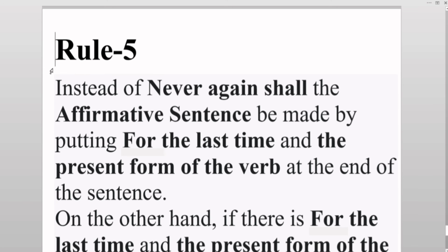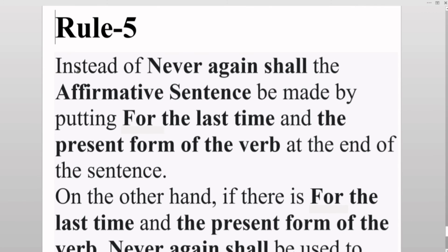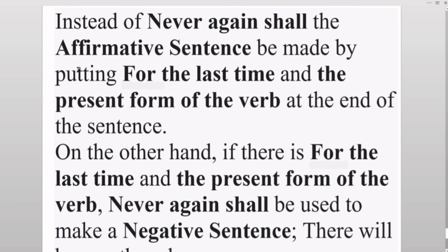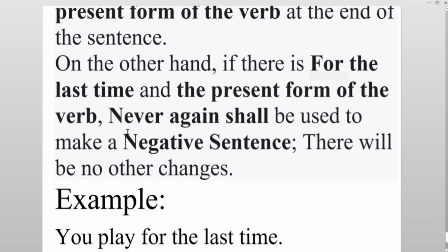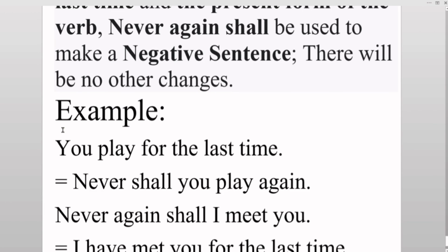Rule number 5. Instead of never again shall, the affirmative sentence is made by putting for the last time and the present form of the verb at the end of the sentence. On the other hand, if there is for the last time and the present form of the verb, never again shall is used to make a negative sentence. There will be no other changes. Let me show you some examples.